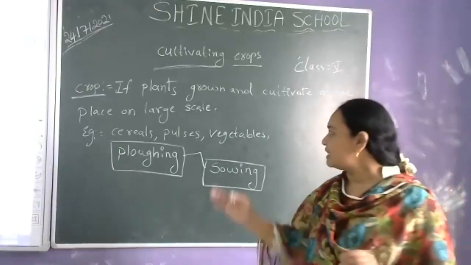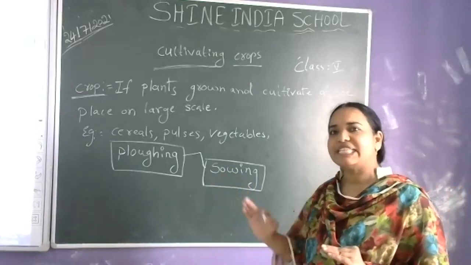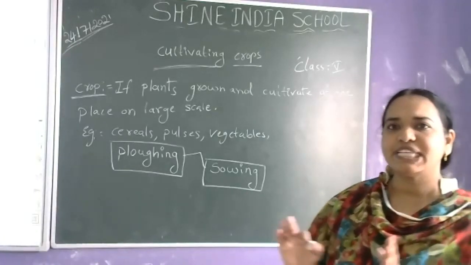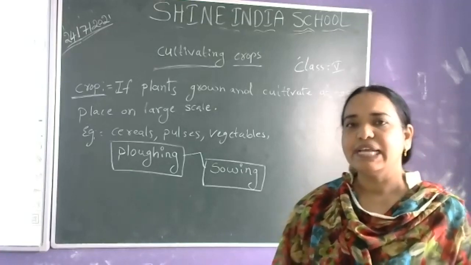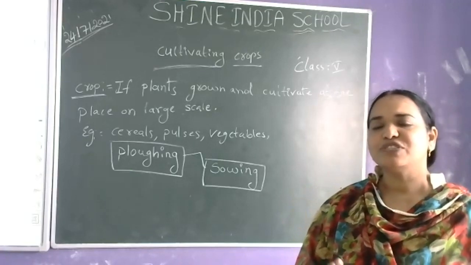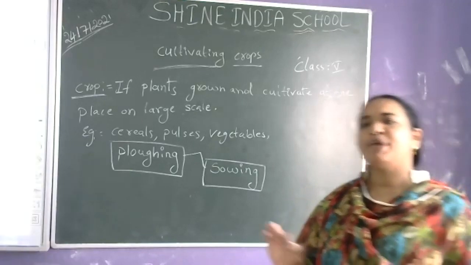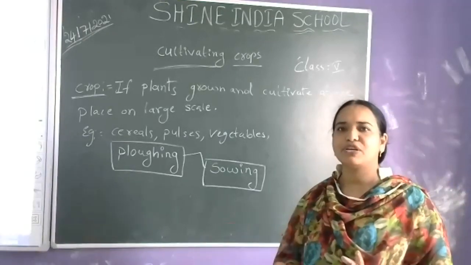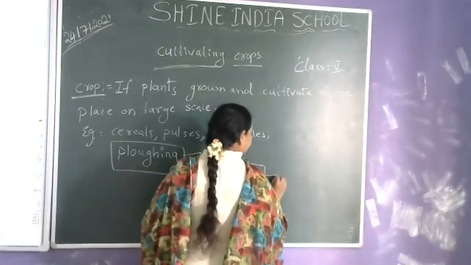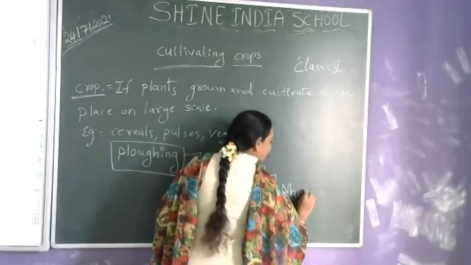So the first stage is ploughing. The second stage is sowing. Ploughing is nothing but loosening the soil. Sowing is nothing but planting the seeds or seedlings. There are traditional methods, modern machines, and manually also the farmers are sowing the seeds. Next comes the third stage, manuring. The third stage is manuring.